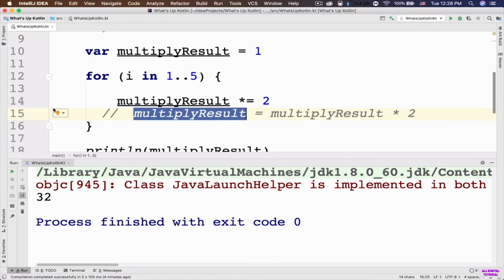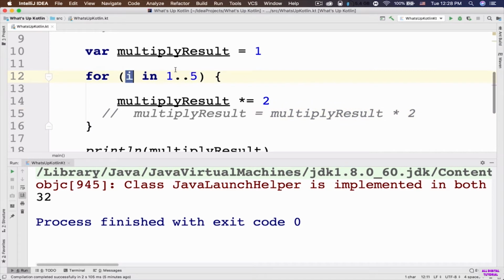Now it's going to go back to the parenthesis of this for loop. So now the i will equal the third element in this range. The third element is number 3, right? So it's going to go inside this for loop again. Now the current value of this multiply result is 4. So 4 multiplied by 2 is 8. So 8 is going to be assigned back to this multiply result variable. And again, it's going to go to the parenthesis of this for loop.